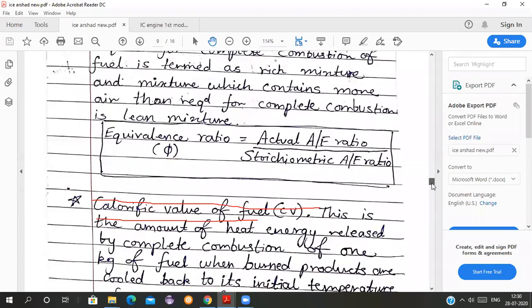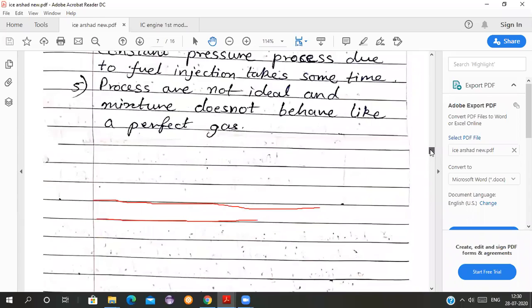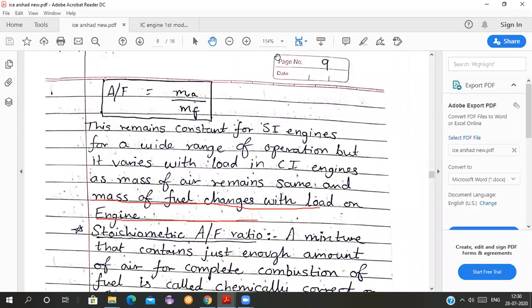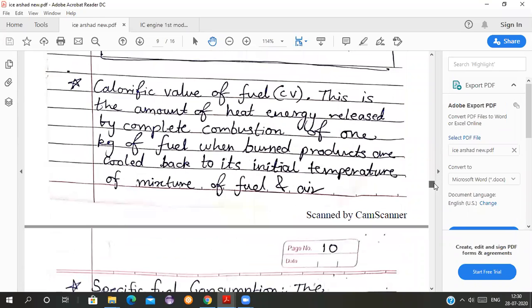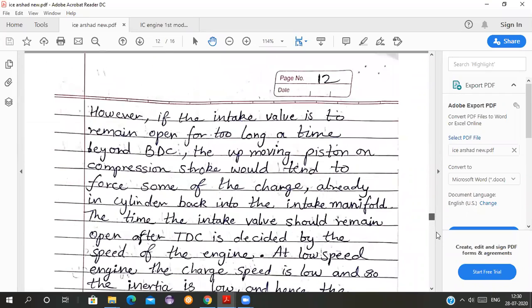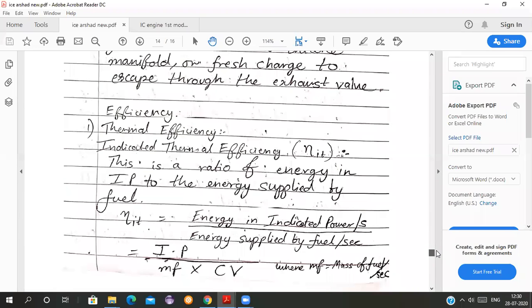Next thing, I've explained you air fuel ratio and what is mechanical efficiency. See, this is very important. When I talk about thermal efficiency, just keep in mind the thermal energy is taken into account.